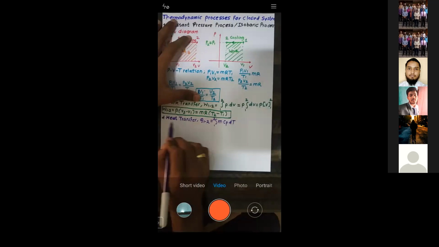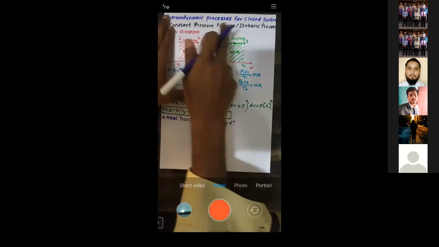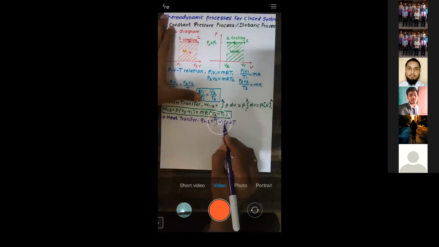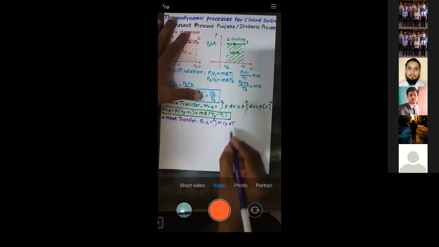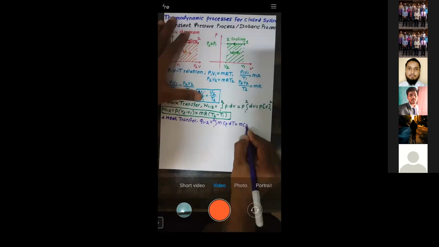So when the heat is transferred at a constant pressure, the formula is mCp dT for the process 1 to 2. Mass is constant, Cp is again constant, so integration of dT for the process gives T2 minus T1. So we get heat transfer Q1-2 as m into Cp into T2 minus T1.